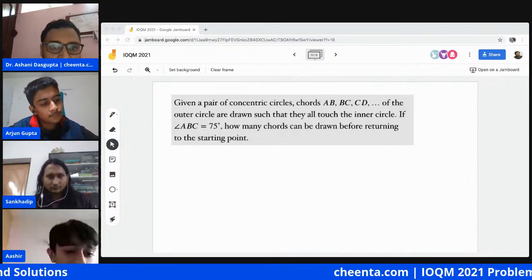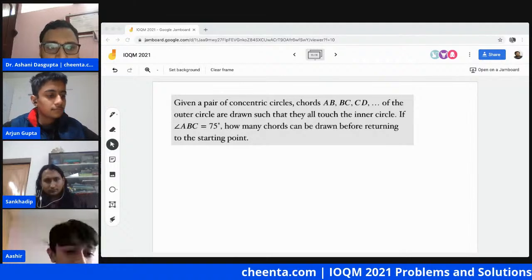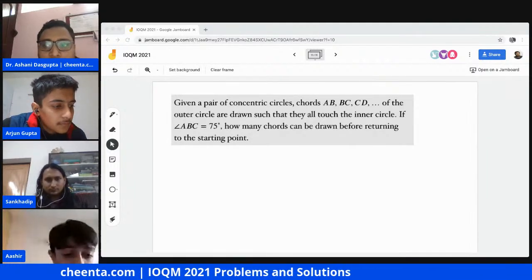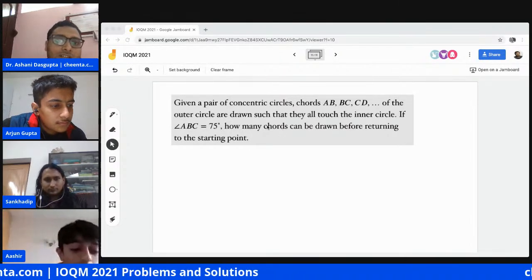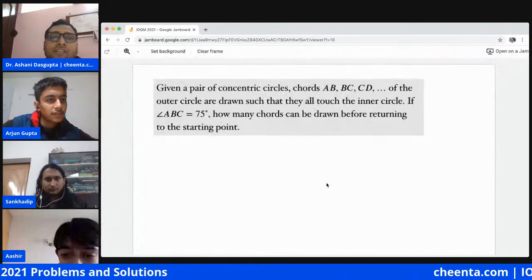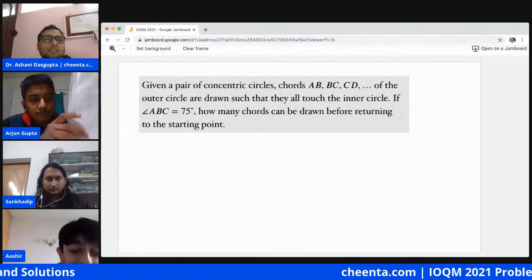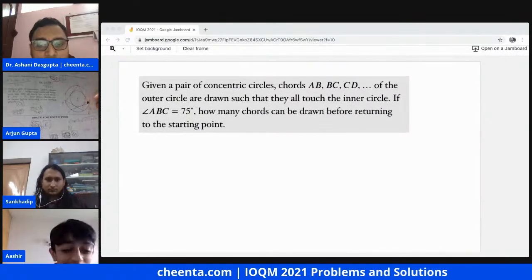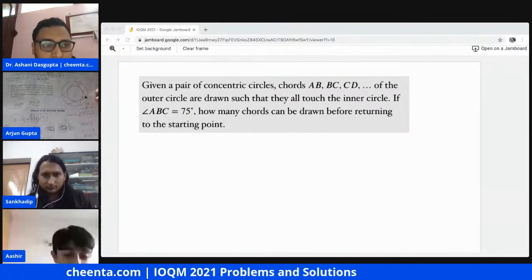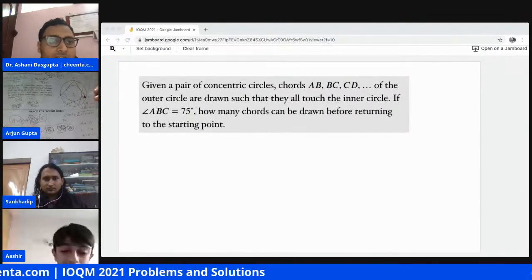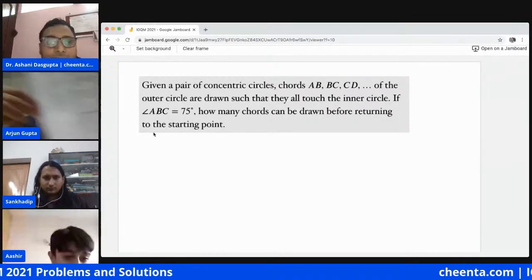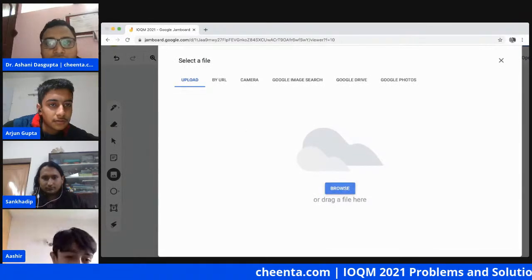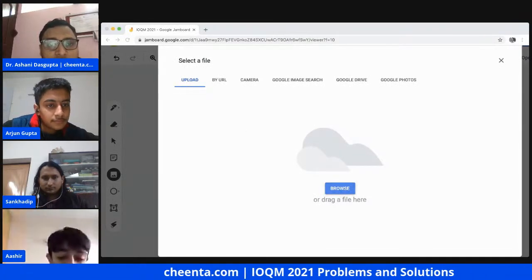Ashir, did you say something about question number 12? No, I just wanted to know what the question statement was. I forgot the question. Okay. The question statement is on the board actually. This question 12, I can see it now. Oh, actually, there was a figure. Yeah, the figure, I'll post the figure.